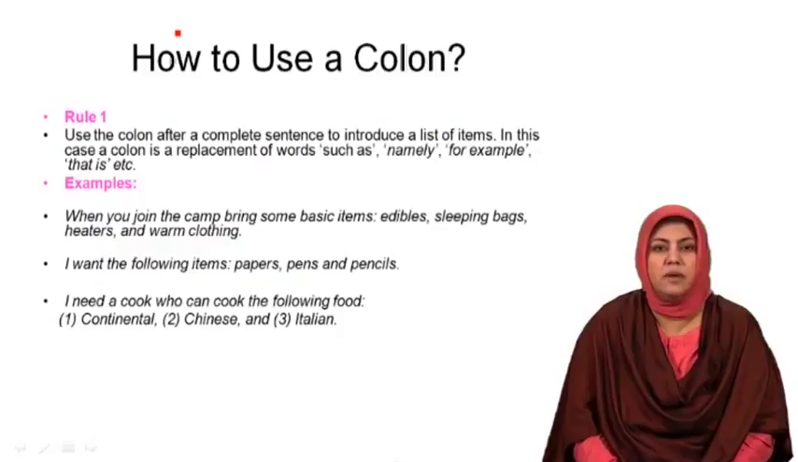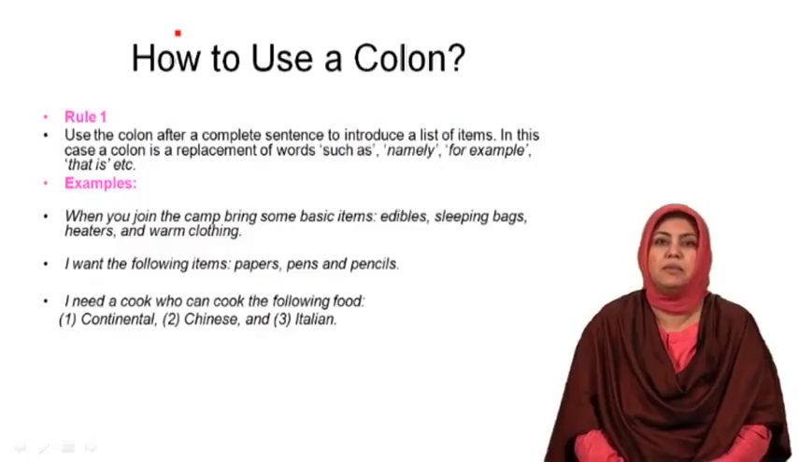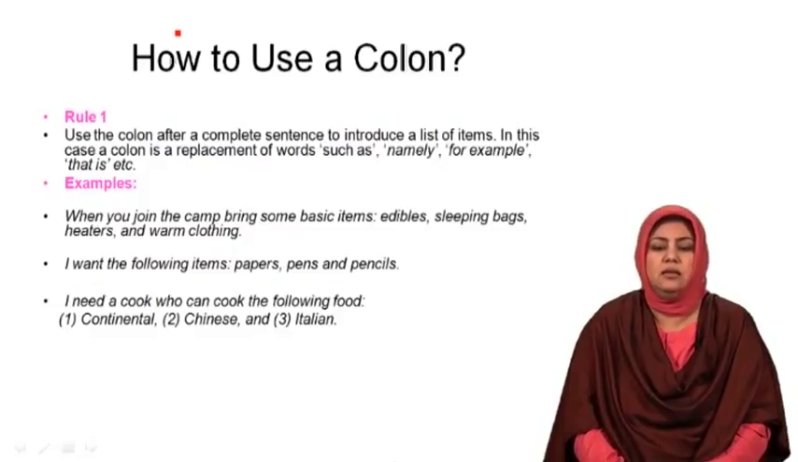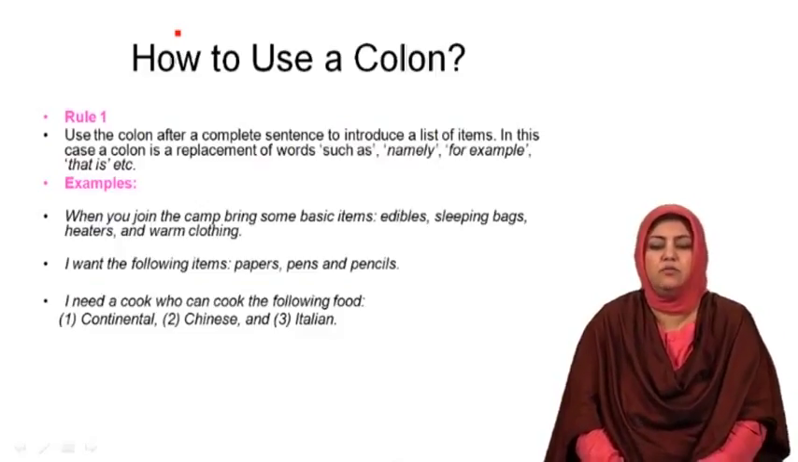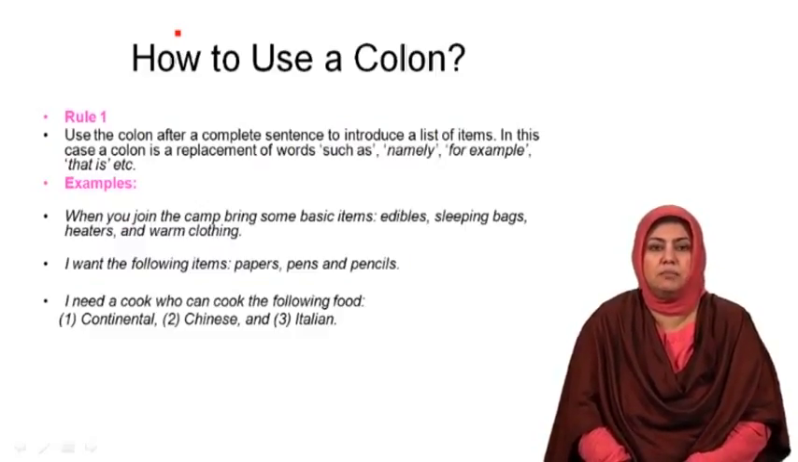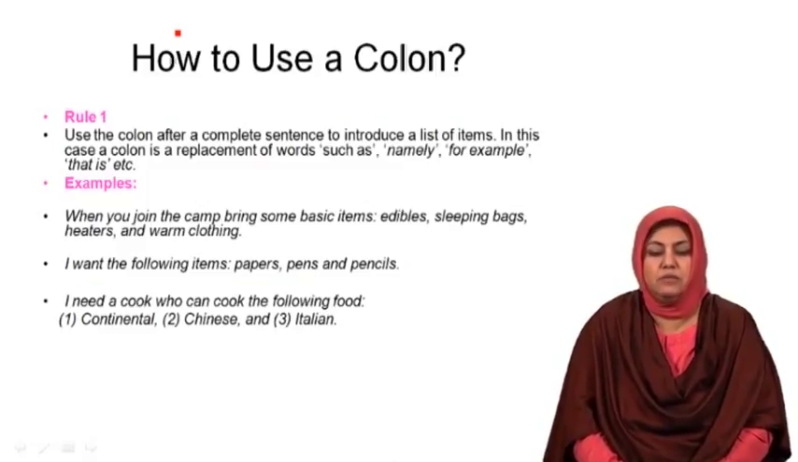Now, notice the punctuation used in the sentence. When you join the camp, bring some basic items, colon, that is two dots. And then a list of items is provided. Edibles, comma, sleeping bags, comma, heaters, comma, and warm clothing, full stop. Now the full stop indicates the completion of the sentence. Commas are used to separate these basic items from each other. But if you notice, the colon is used to give the list of these basic items.